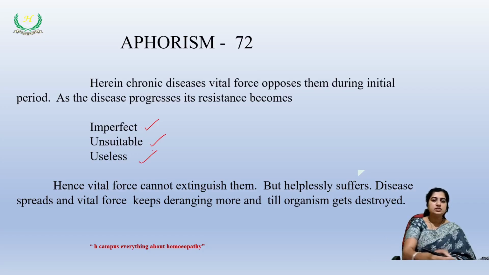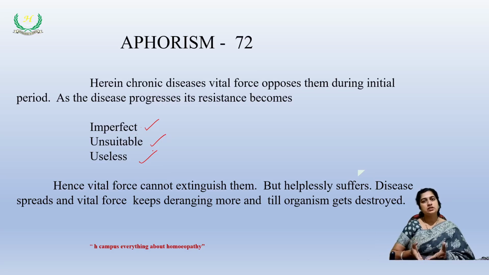Because of this, the vital force will not be able to extinguish this disease, but it is helpless and it starts suffering. Now the disease starts spreading and the vital force gets deranged. The disease spreads and goes on progressing till the organism gets destroyed. The basic quality of a chronic miasm is that it goes on getting worsened till the organism gets destroyed.